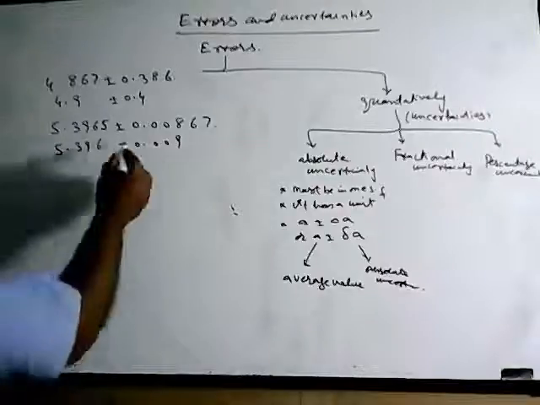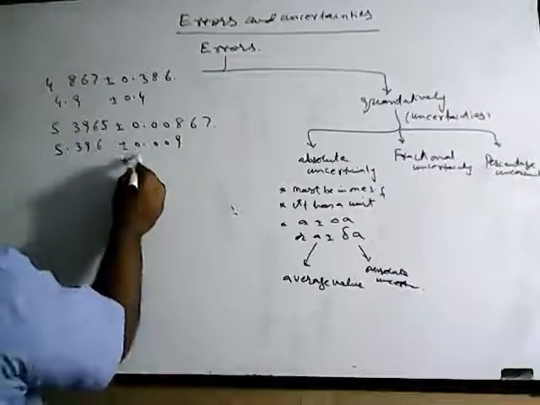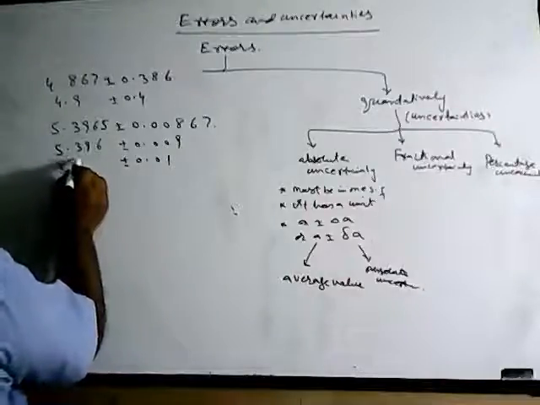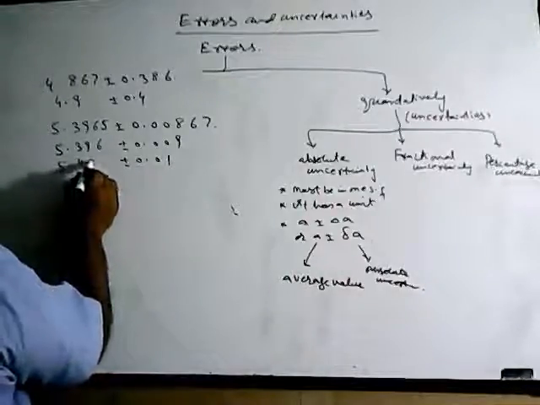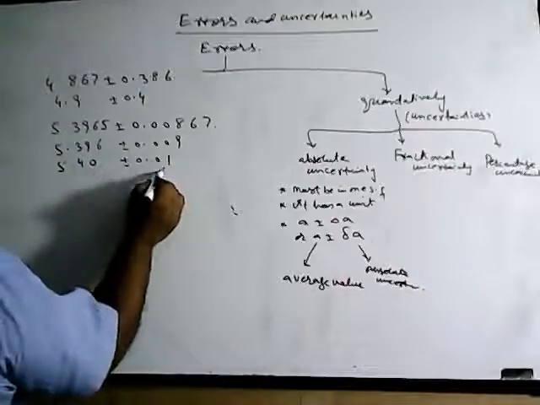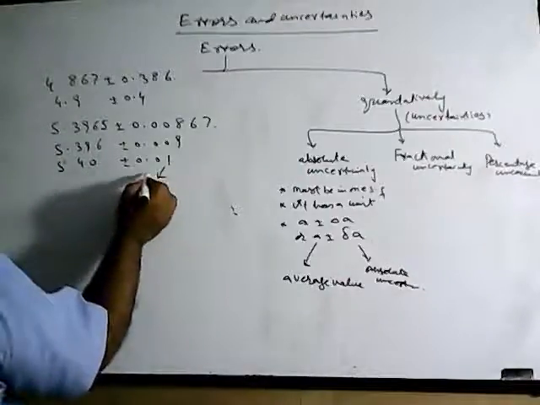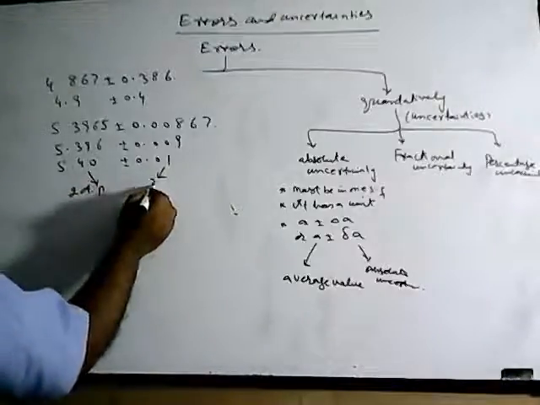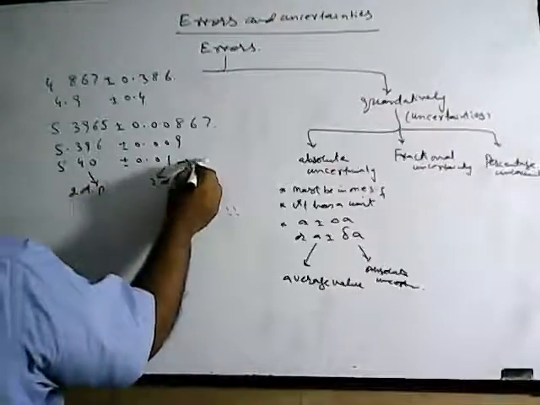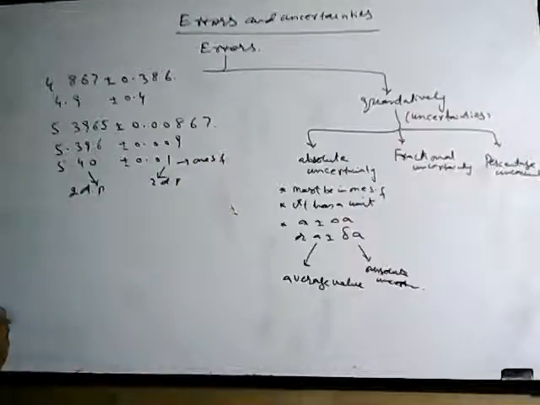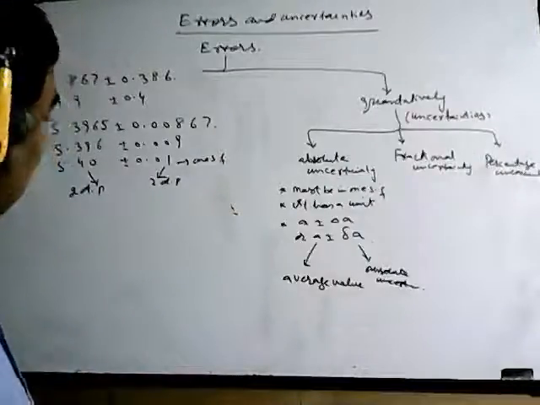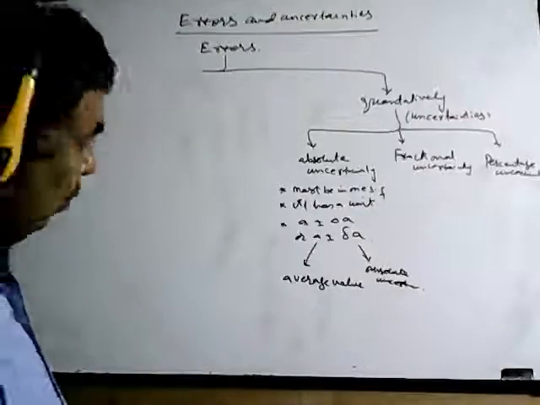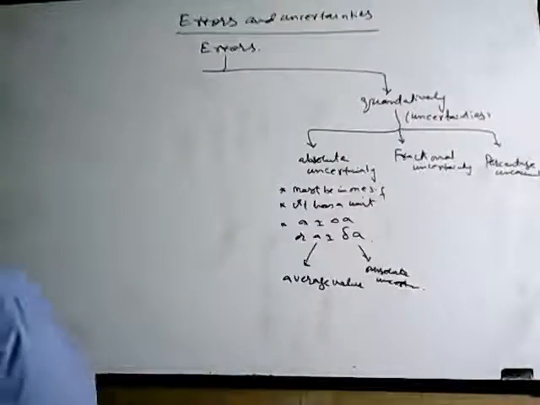Or if you wish, this can be written in more than one way. Suppose I write 0.01. Now I will write this as 5 point 4 and 0. See, this is one significant figure, there are two decimal places here and two decimal places here. So this is the characteristic of the absolute error. For example, various examples, you should always know how to write the absolute error.